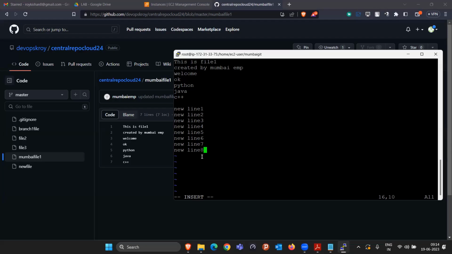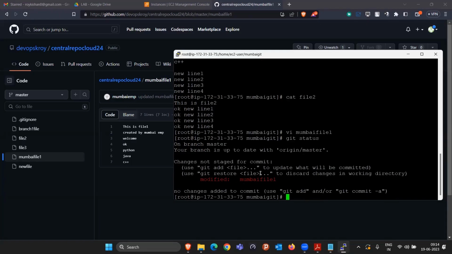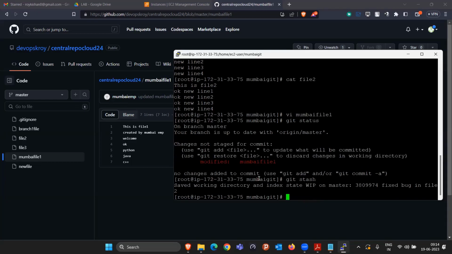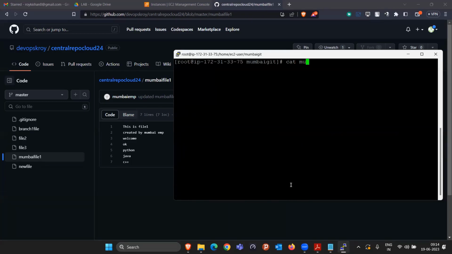So what I am doing is again I'm saving this file, and I know that if I say git status, it will say that there are some changes still there in the Mumbai file one. So I will again say git status. That's all. Again, I will stash it. Again, I will do a status. Everything is clean. Okay. Now, if I open the Mumbai file one, everything will look perfectly right.